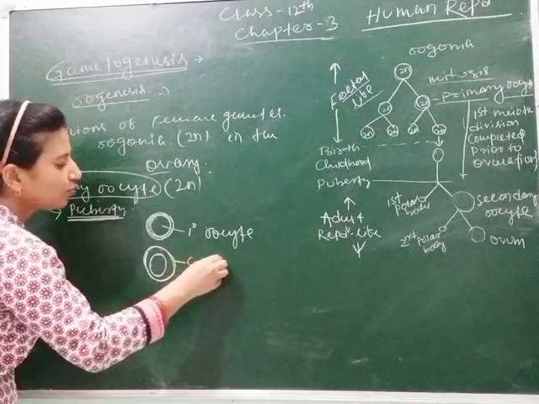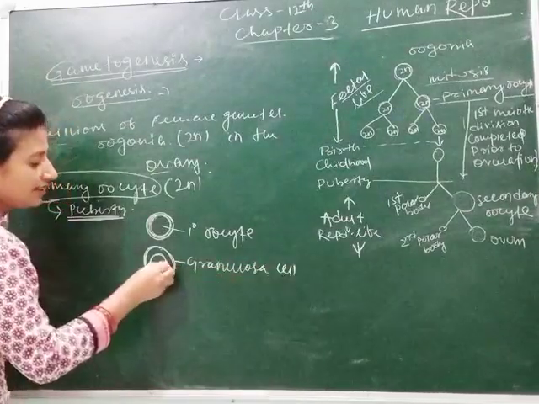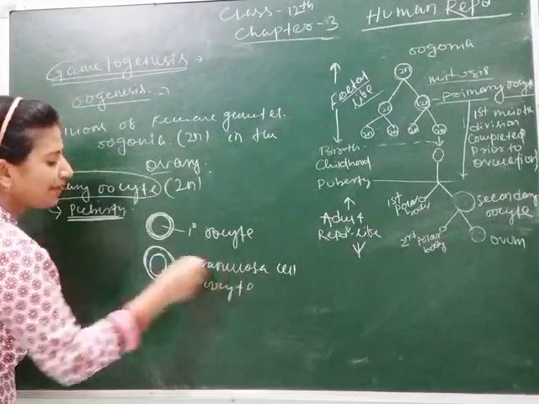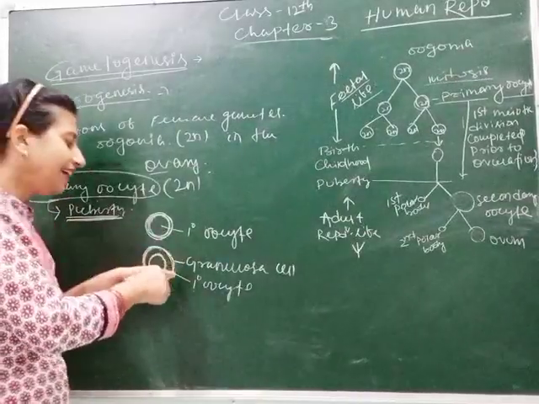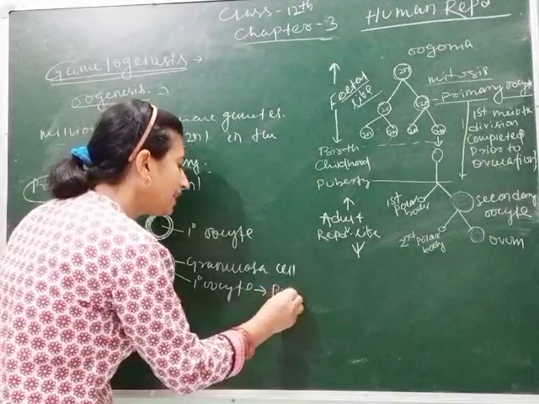This is granulosa cell, and this is primary oocyte. Now the primary oocyte gets covered by the granulosa cell. Then it will get converted into primary follicle.